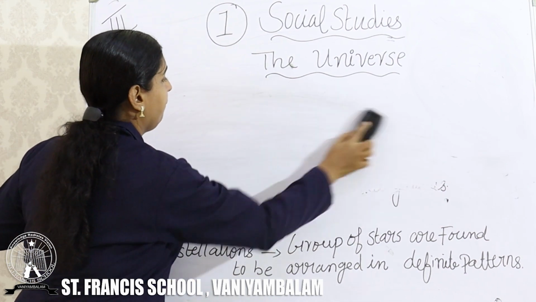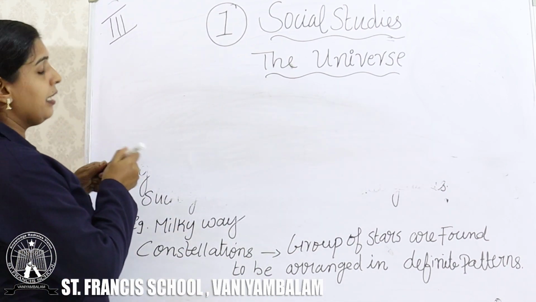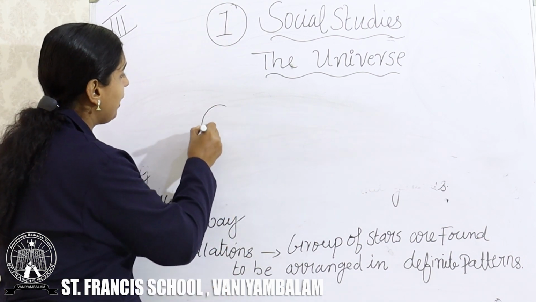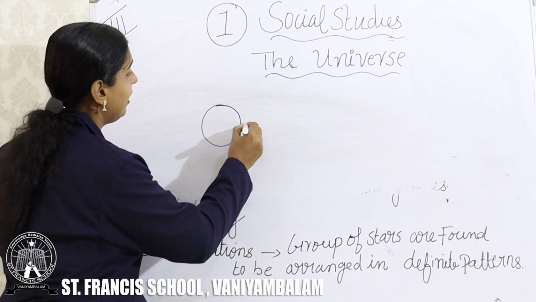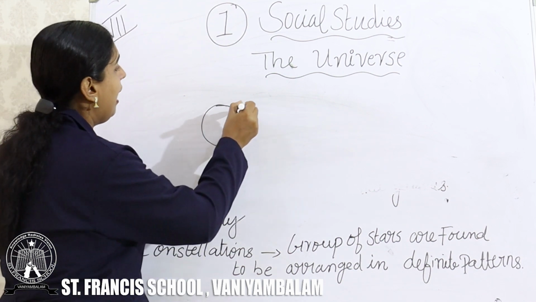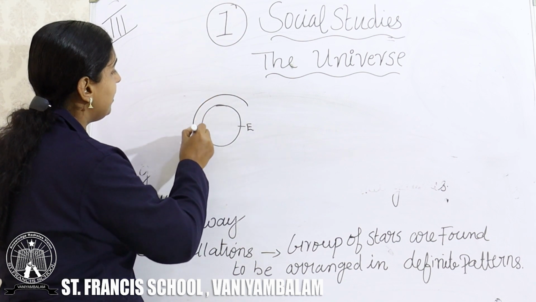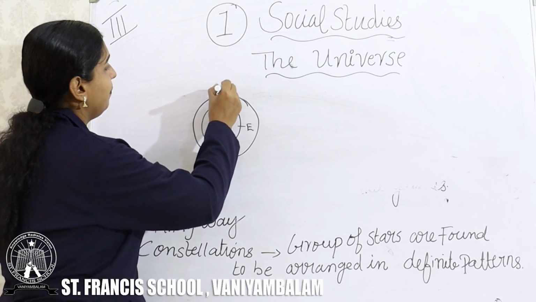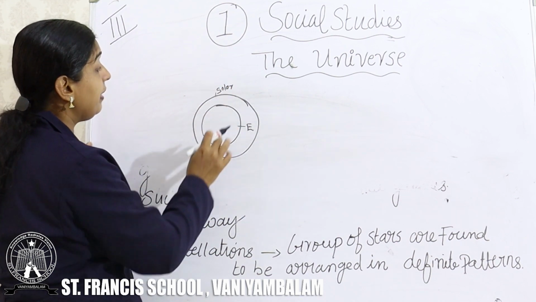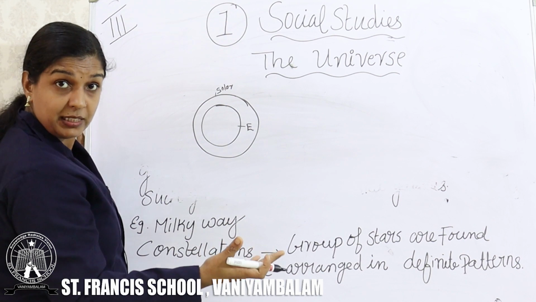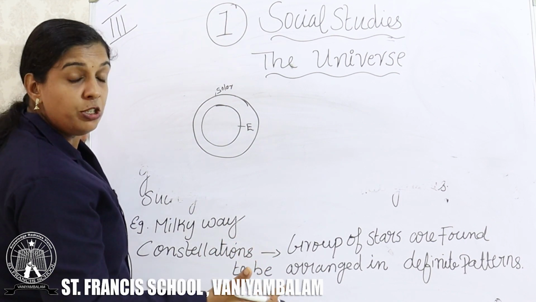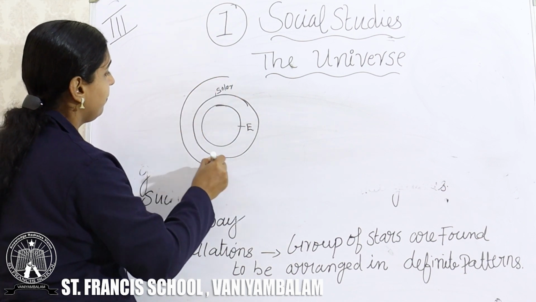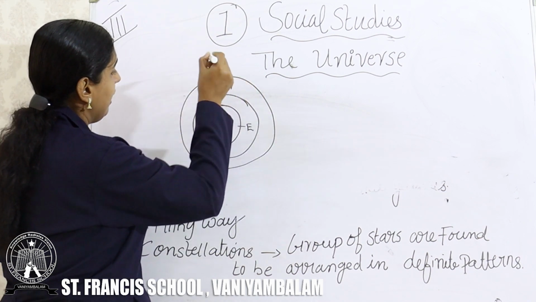I will show you this one. You consider I am not so good at drawing, so please support me, okay? You consider this as the earth. This is the earth. And this one, you consider as the solar system. Hundreds of solar systems are there. And then comes what?